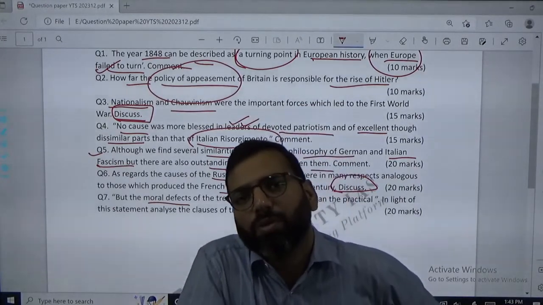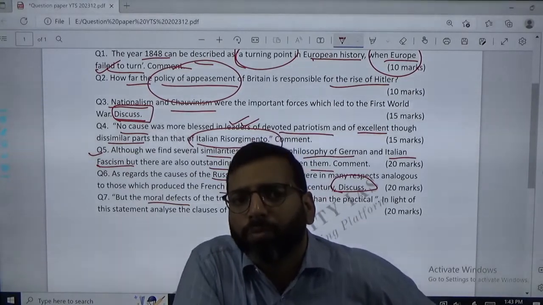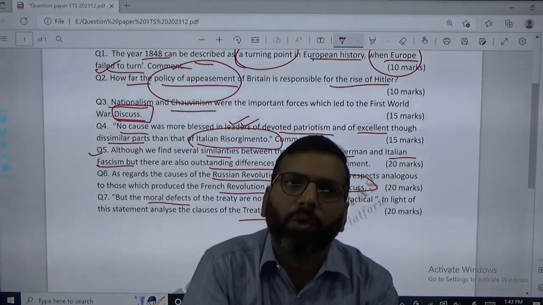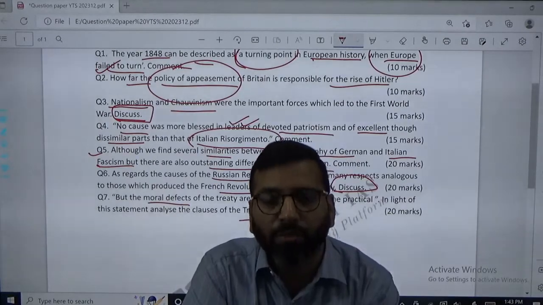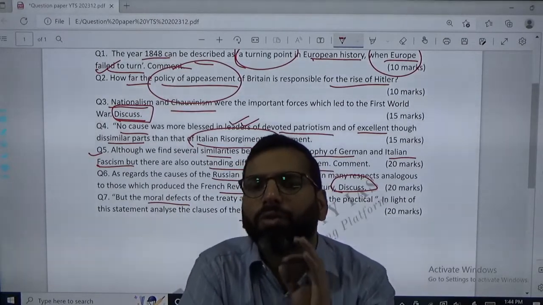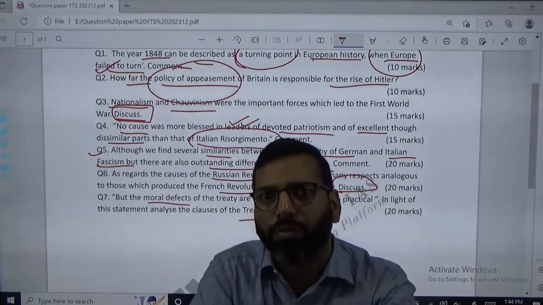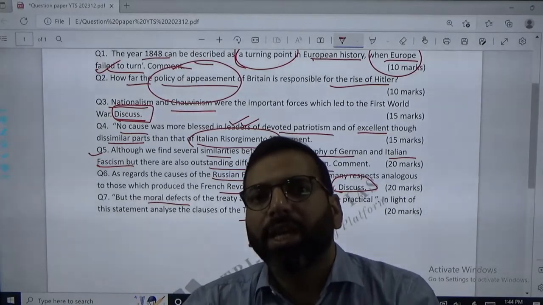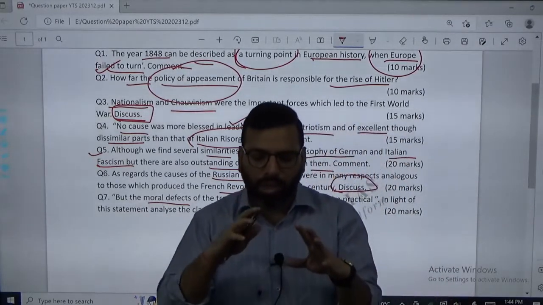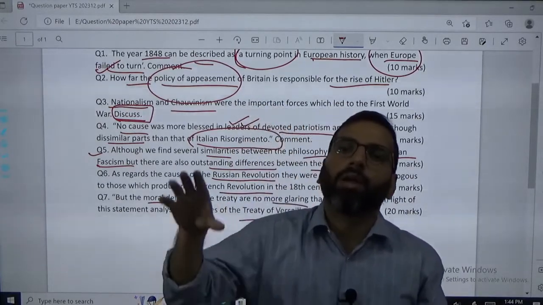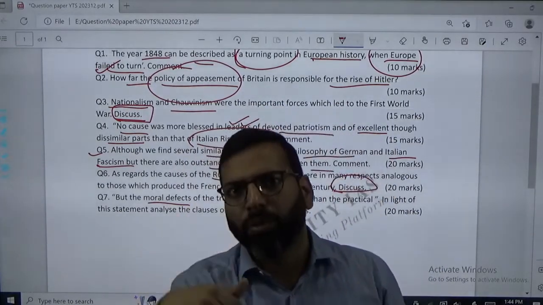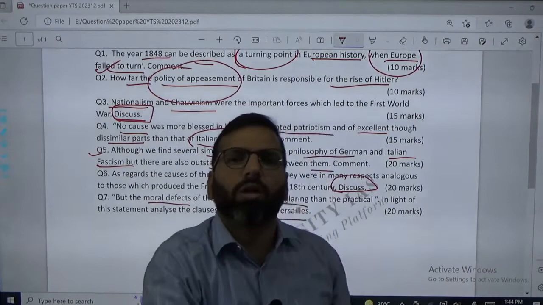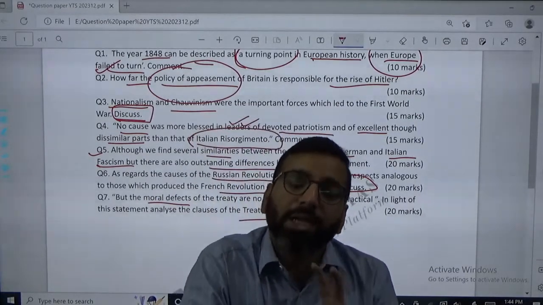In immorality we can write this: the principle of self-determination was not followed in its totality. Then the mandatory system was only followed for the colonies of the losing powers. Why was it not followed for the colonies of the winning powers? Because the mandatory system should be done for all the colonies. If you are saying that these colonies should be ruled by a governor of the winning powers, but under the mandate of the League of Nations, then do it for your other colonies also. So that is the moral defect of the treaty.